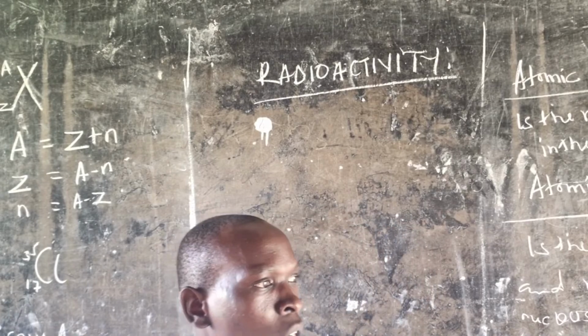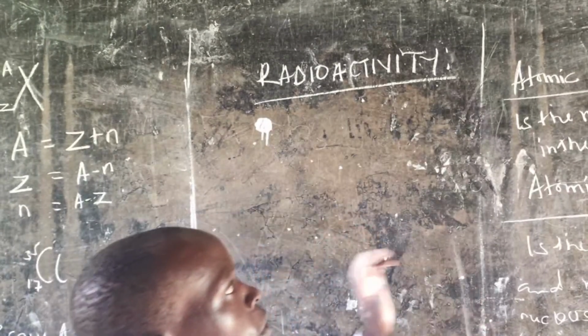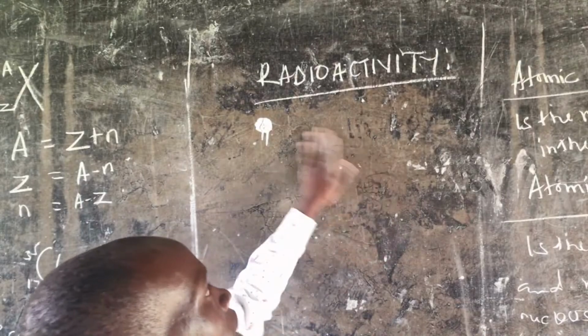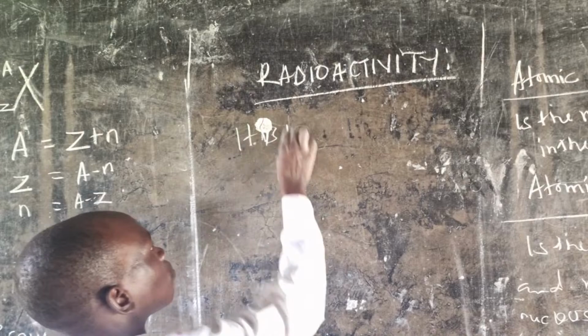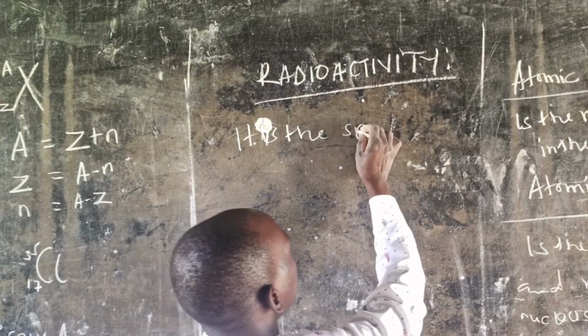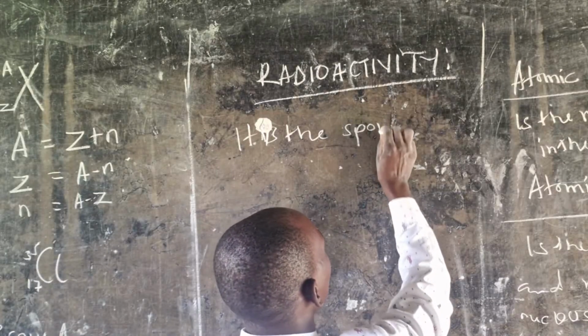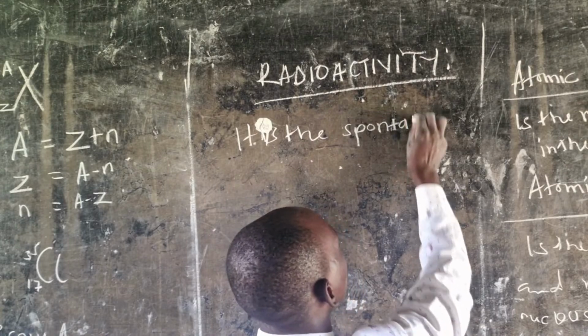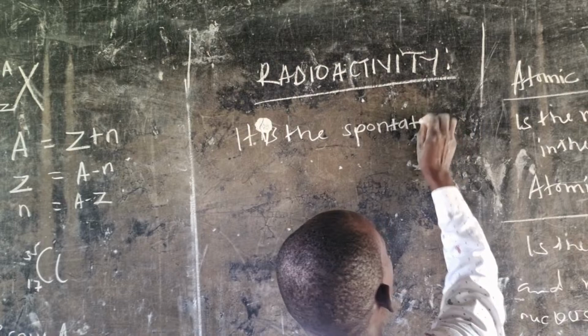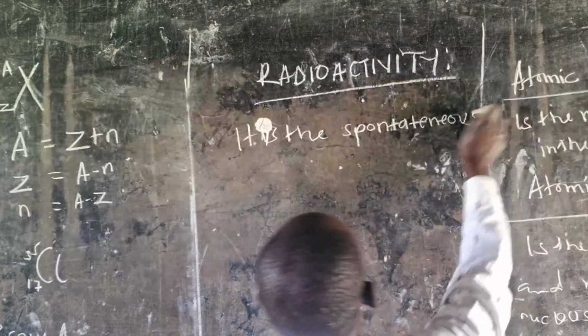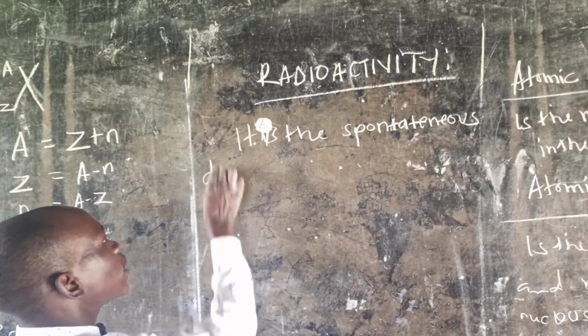So by definition, radioactivity here, it is the spontaneous disintegration. We shall allow ourselves to use these words because they are necessary. They bring out the meanings.